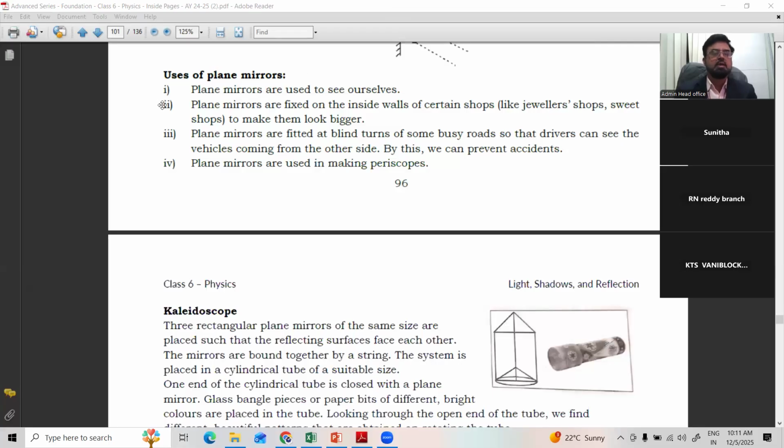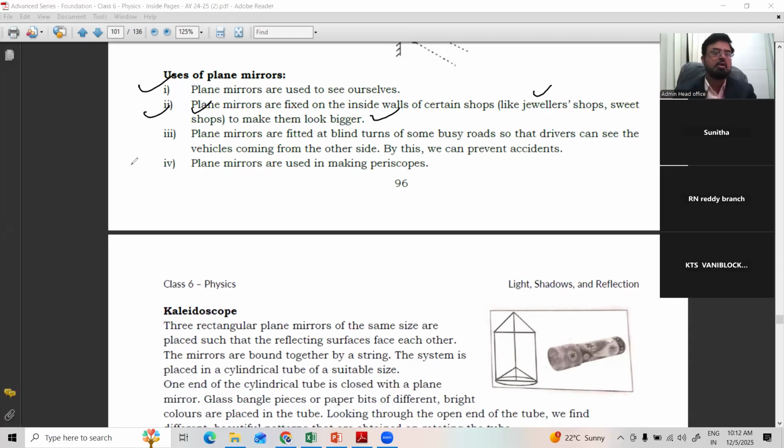So you can see a plane mirror is used to see ourselves. That is, at home we use a plane mirror to see ourselves. Then plane mirrors are fixed inside the walls of certain shops like jewelry shops and sweet shops, to make them look bigger. So when you go to any sweet shop or jewelry shop or any mall, we can find so many mirrors to make the objects look much bigger.